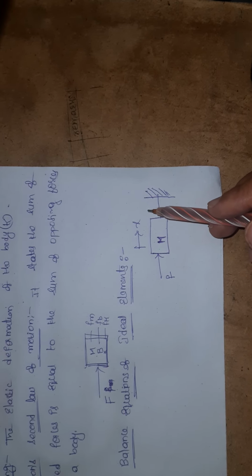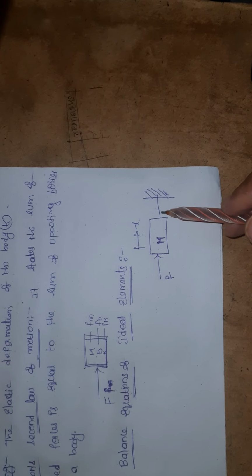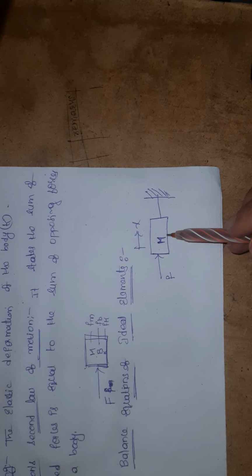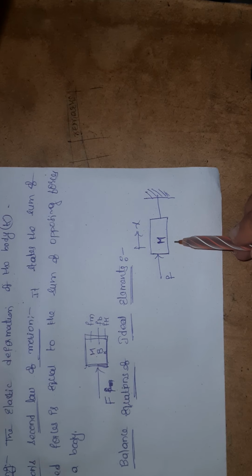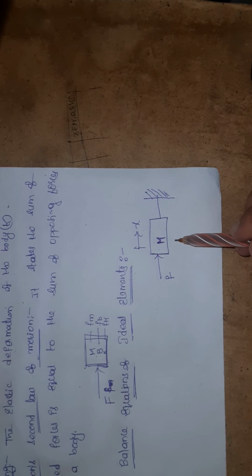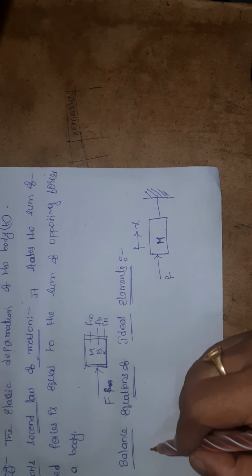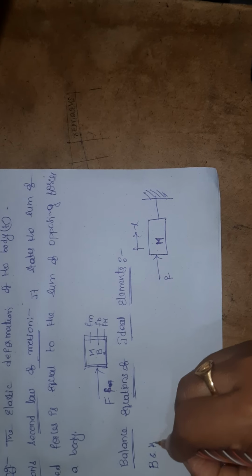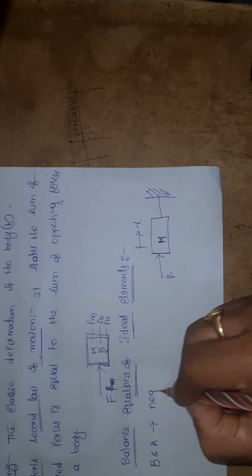Now consider an ideal mass element as shown in the figure, which has negligible friction and elasticity. That is, I am considering it as an ideal mass element, so B and K are neglected.